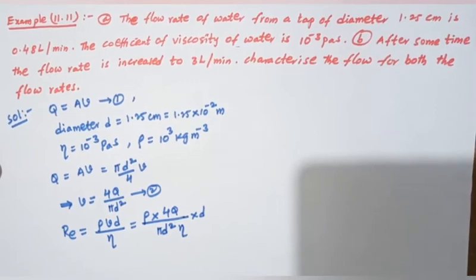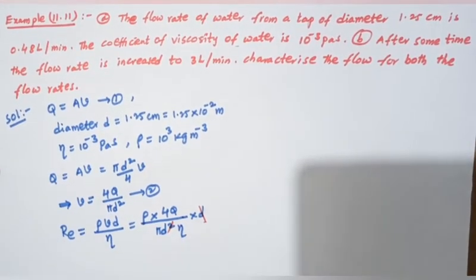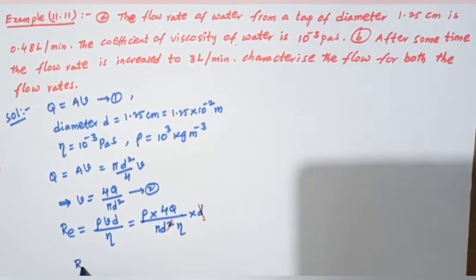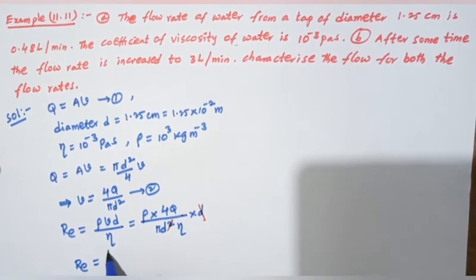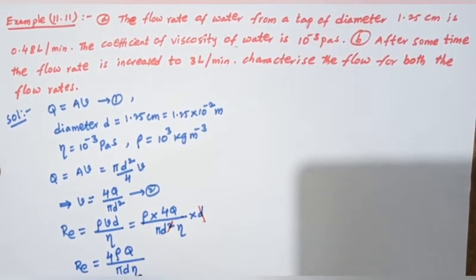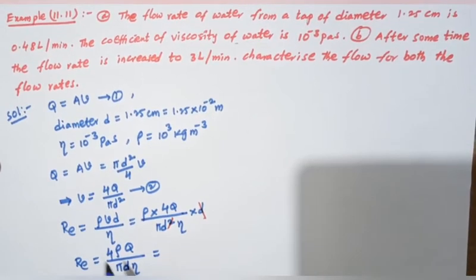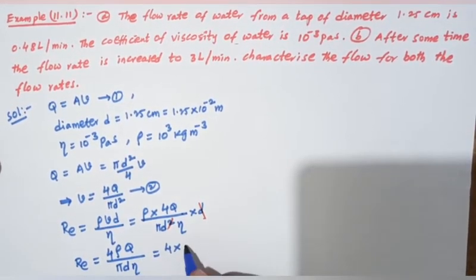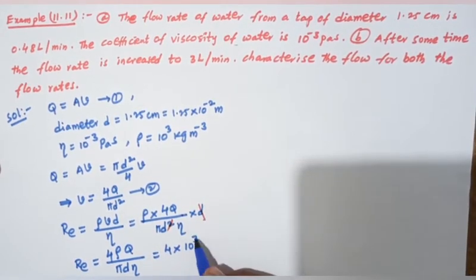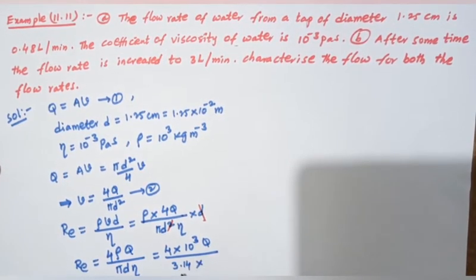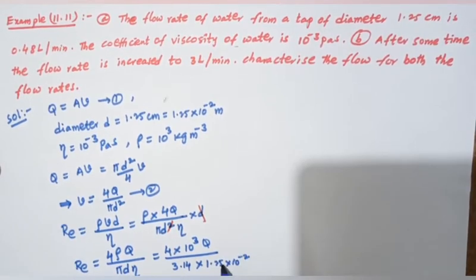Here d and one d cancel, so Re equals 4 rho Q divided by pi d eta. Substituting the values: 4 into rho equals 10^3, Q, divided by 3.14 into d equals 1.25 × 10^-2 into eta equals 10^-3.